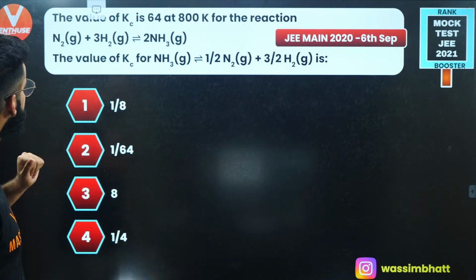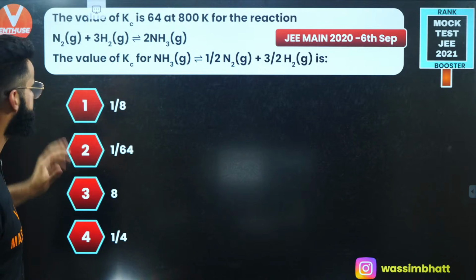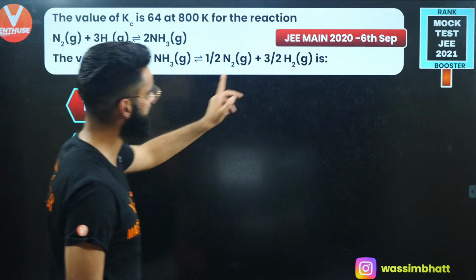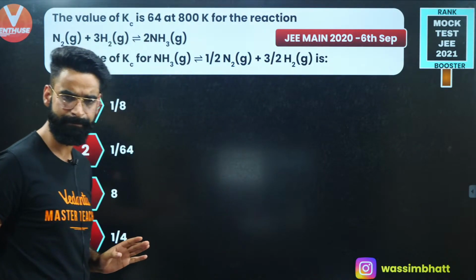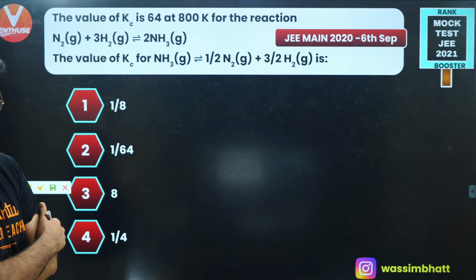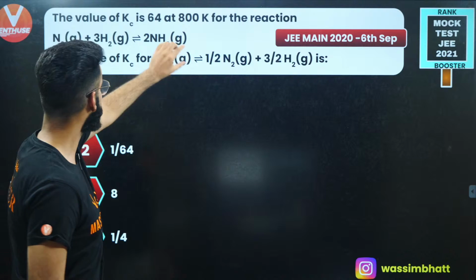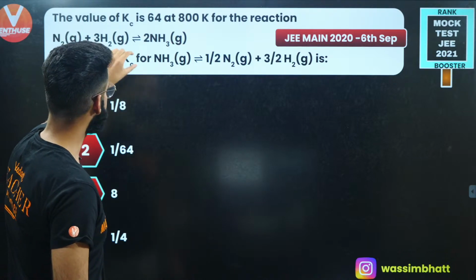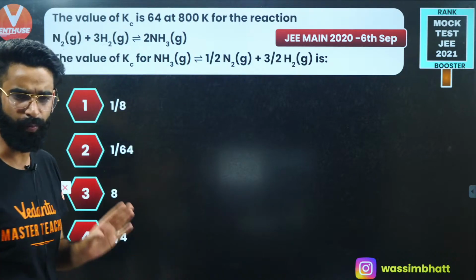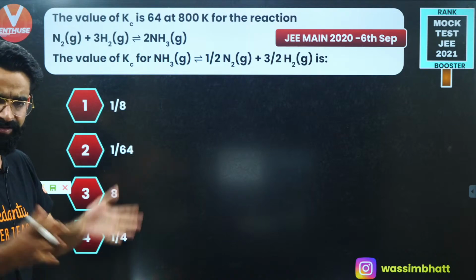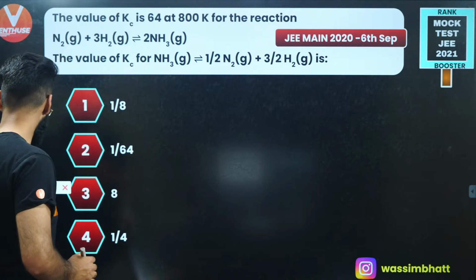So let's move on to one more question then. We have got one more question, and the question is from the chapter Equilibrium, and it was asked in your JEE Mains 2026, 6th September. The value of Kc is 64 at 800 Kelvin for this reaction. The value of Kc for this reaction will be? A very, very simple question. Understand how this question is to be solved.